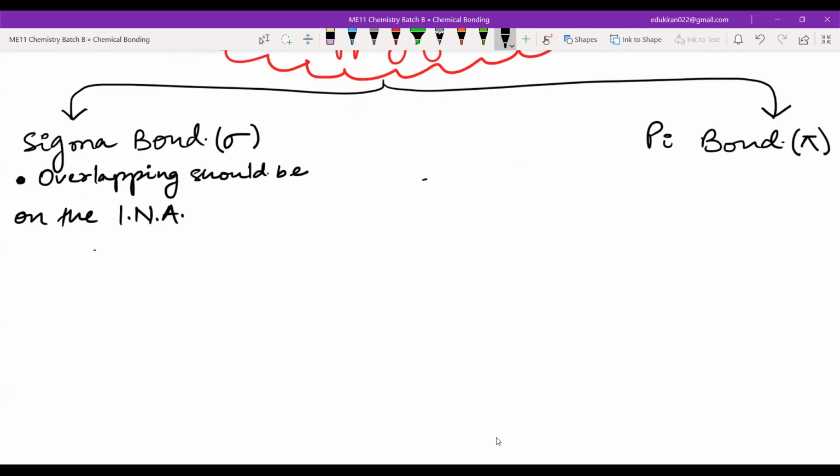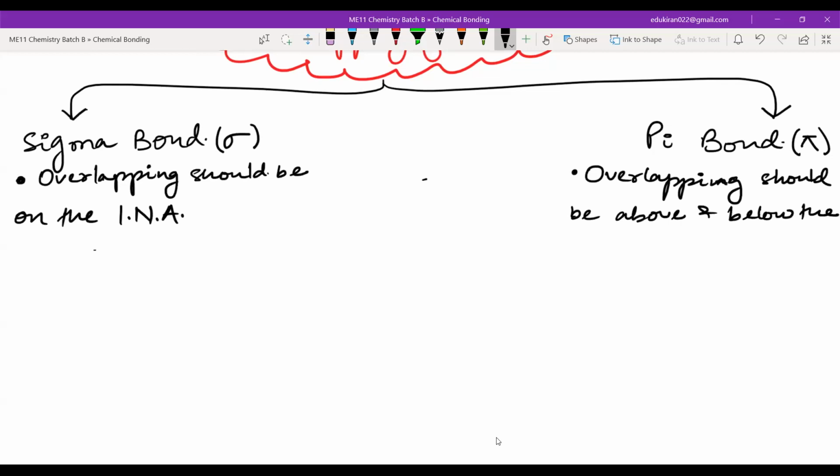What about pi bond? In pi bond, overlapping should be above and below the internuclear axis. Above and below the internuclear axis.